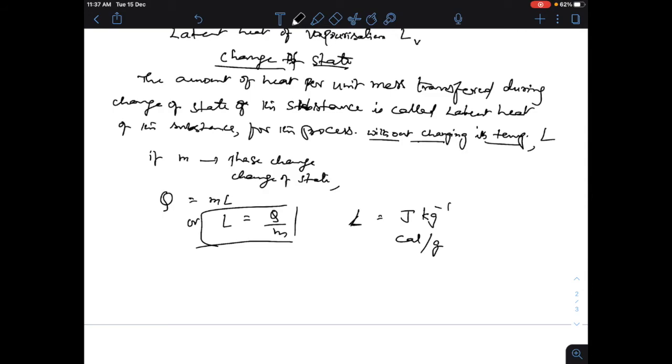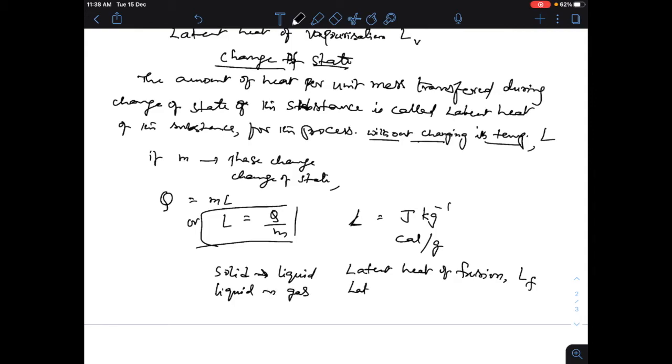If the change of state is solid to liquid, it is called latent heat of fusion, LF. And if it is liquid to gas, it is called latent heat of vaporization, LV.